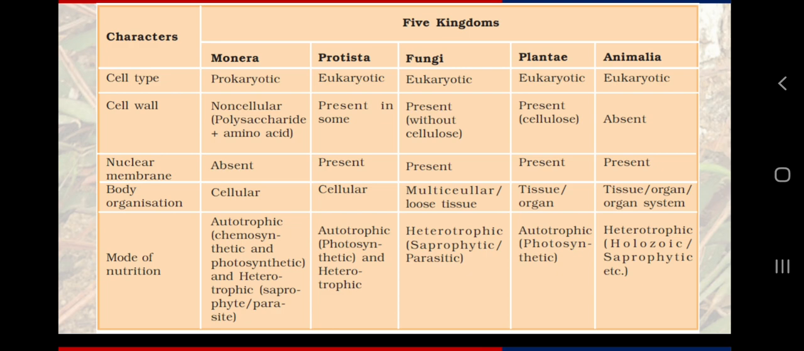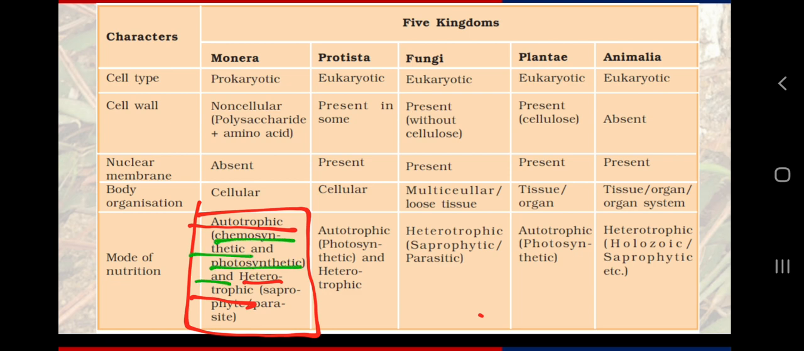Finally, when it comes to Monera, there are 3 types of nutrition written here: autotrophic, heterotrophic, and there are 2 types also in autotrophic, chemosynthetic and photosynthetic. So what does this mean? This simply means we are having several types of bacteria because bacteria are very ancient. So we can find every mode of nutrition in bacteria.